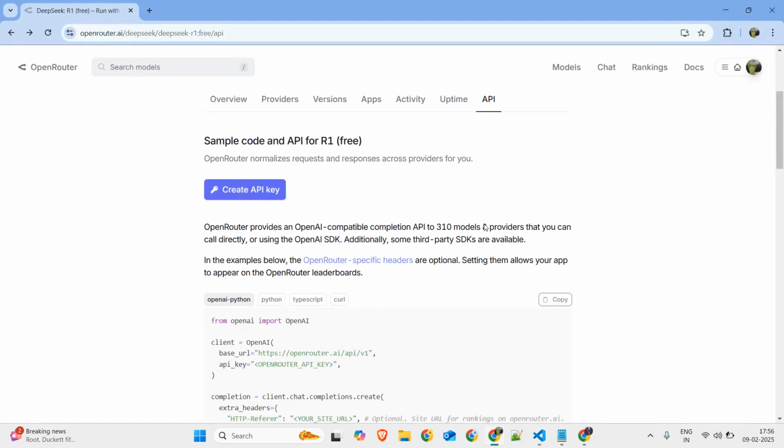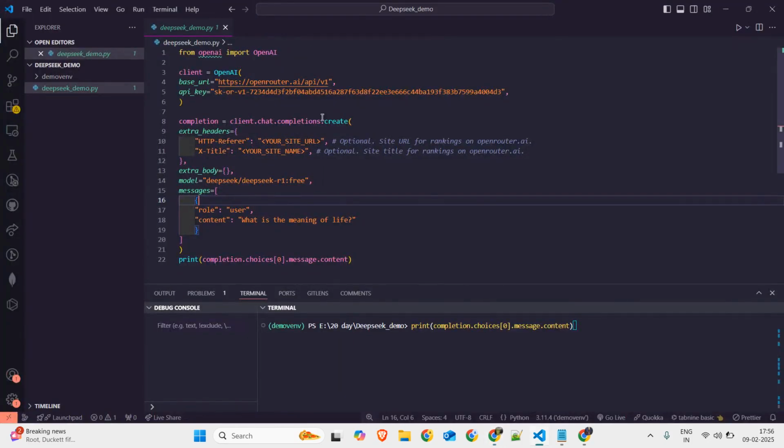Then here, in place of API key, you just have to paste your key that you have saved. So paste your API key here. To use this code, you also need to have OpenAI downloaded and installed. So pip install openai.